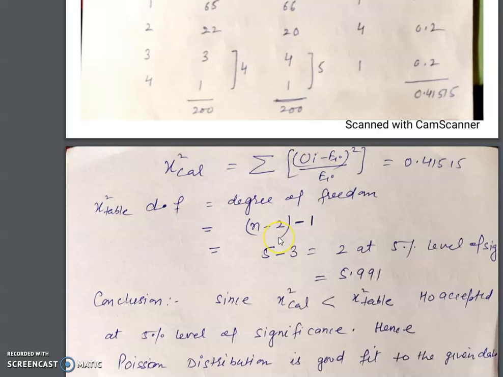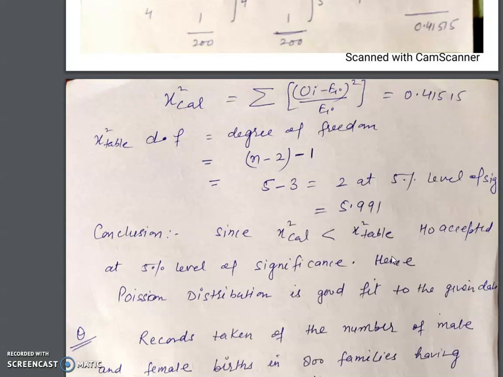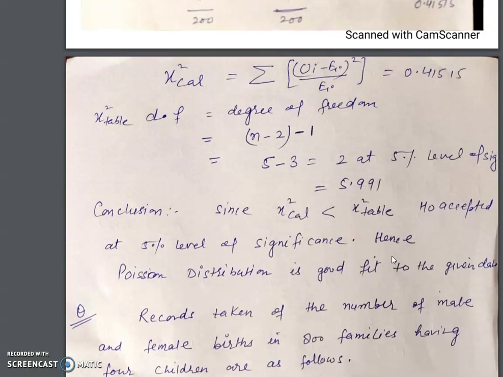The degree of freedom of the Poisson distribution is n minus 2, and here on grouping we had a loss of 1, so we subtracted 1 here. So this will be 2, and we see this value at 5%. This is 5.991. Here we can see very easily that the chi-square calculated value is less than the chi-square table value. That's why we accept the null hypothesis. And what is the significance of accepting the null hypothesis? That the Poisson distribution is a good fit to the given data.